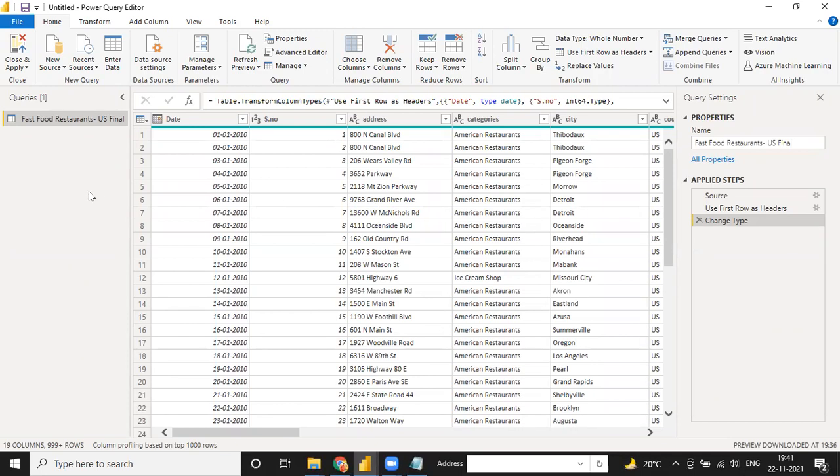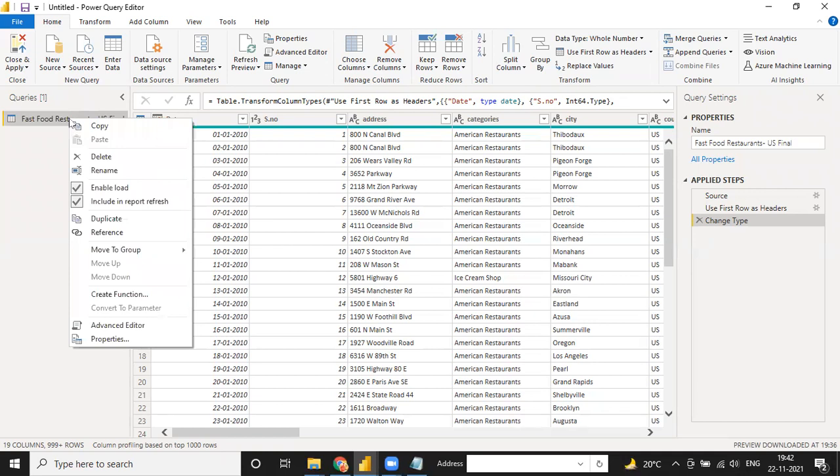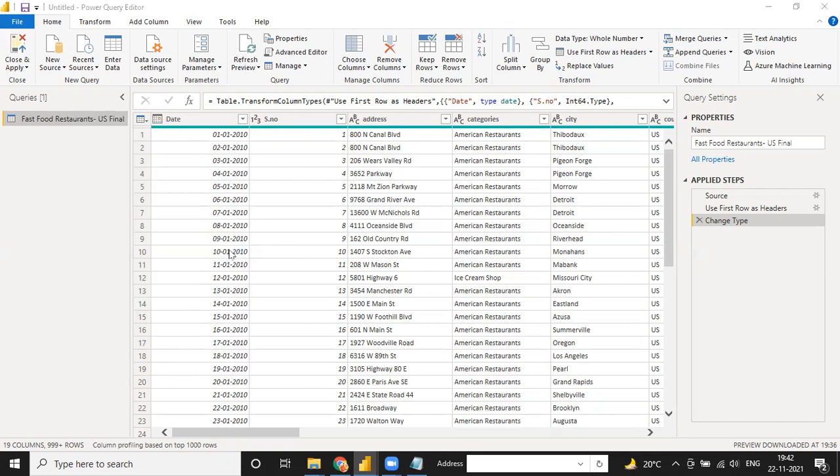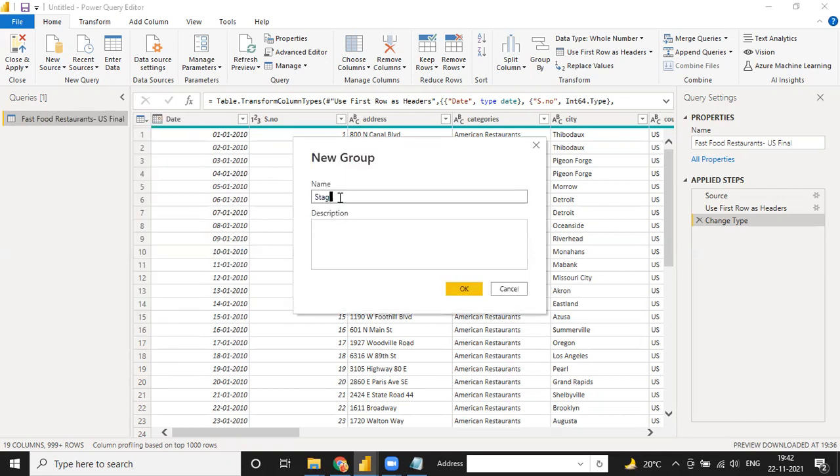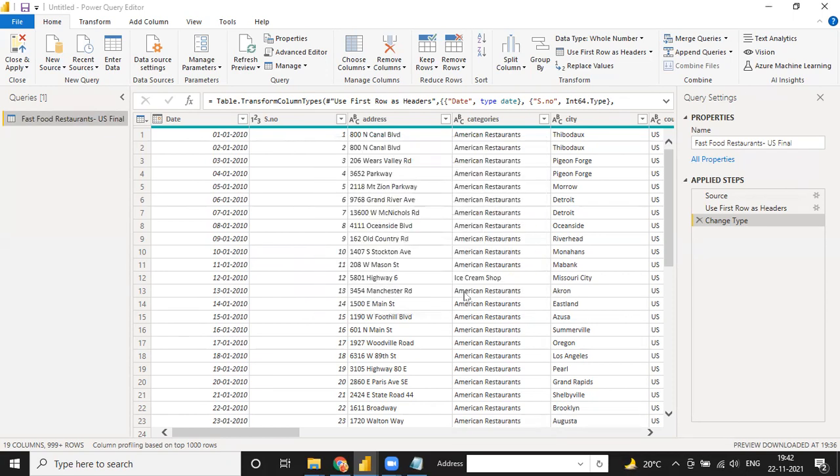So guys, transform means for every data we have to make one file as a stacking query. And on the basis of that stacking query, we are making split tables on the basis of dim table and fact table. So if I select this, click one group, right click from the mouse, go to move group, and you can create a new group. When you click this new group, the name is stacking query, okay, and you can write a description, main data file, and click on OK.